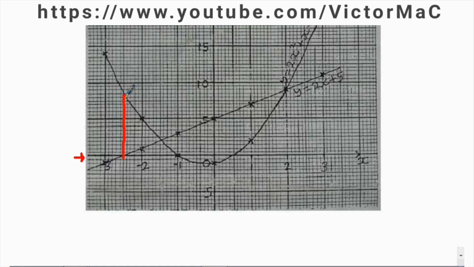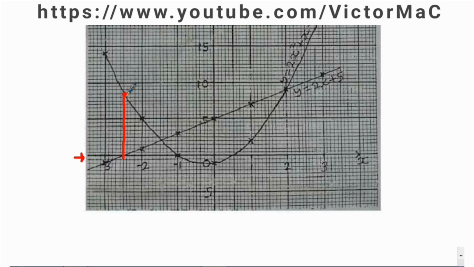And here we are. Now, we're not meant to substitute minus 2.5 in the function y equals 2x squared plus x minus 1. No, we're only meant to trace it out using the graph. So after tracing x equals minus 2.5 to the curve at this point, we're going to trace this point to the y-axis on the right hand side.